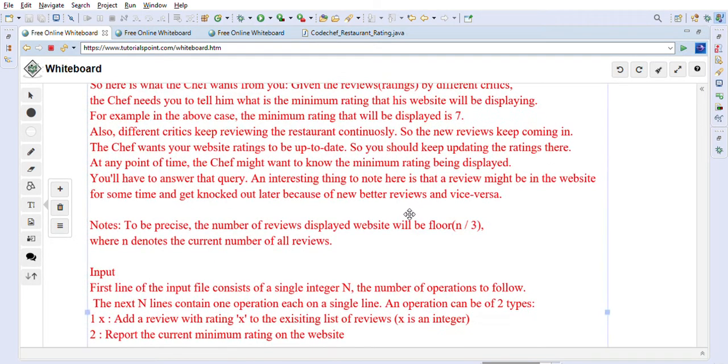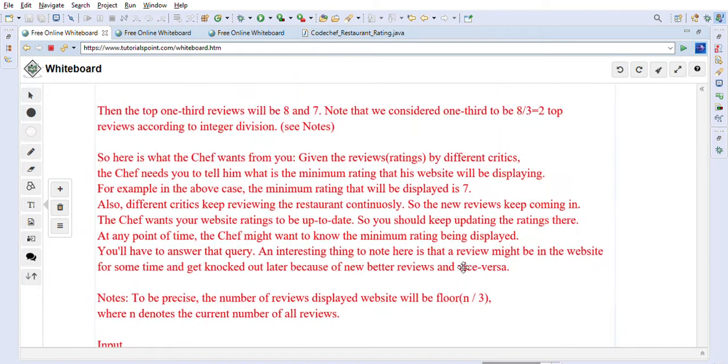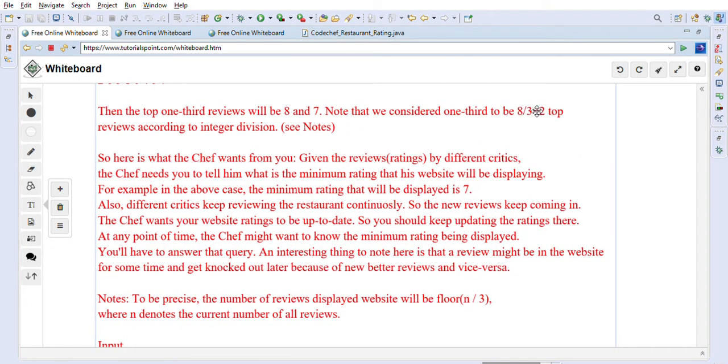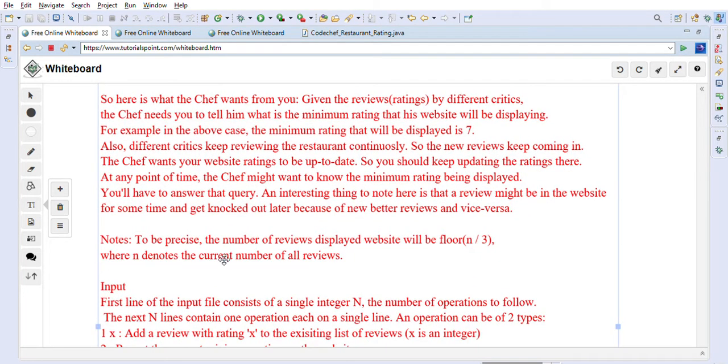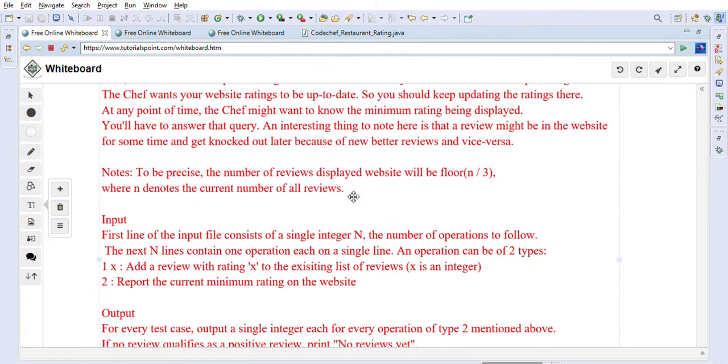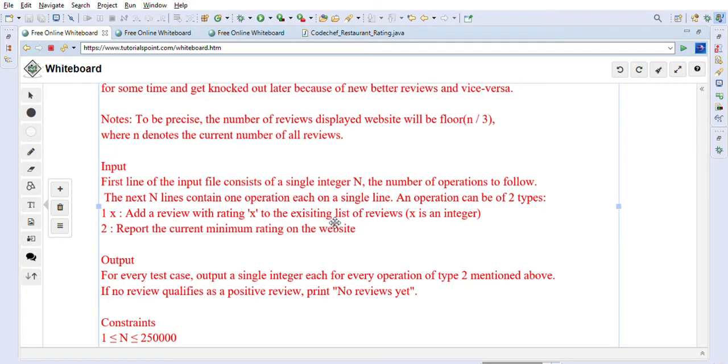Based on all the reviews, to be precise, the number of reviews displayed on the website will be floor of n by 3. That's what they already mentioned in this example. So 8 by 3 is 2 basically, because we are using floor, where n denotes the current number of all reviews. Now in the input they have given us n, which is the number of operations to follow, and there are two operations. One is add a review with rating x to the existing list of reviews, and the second one is report the current minimum rating on the website.